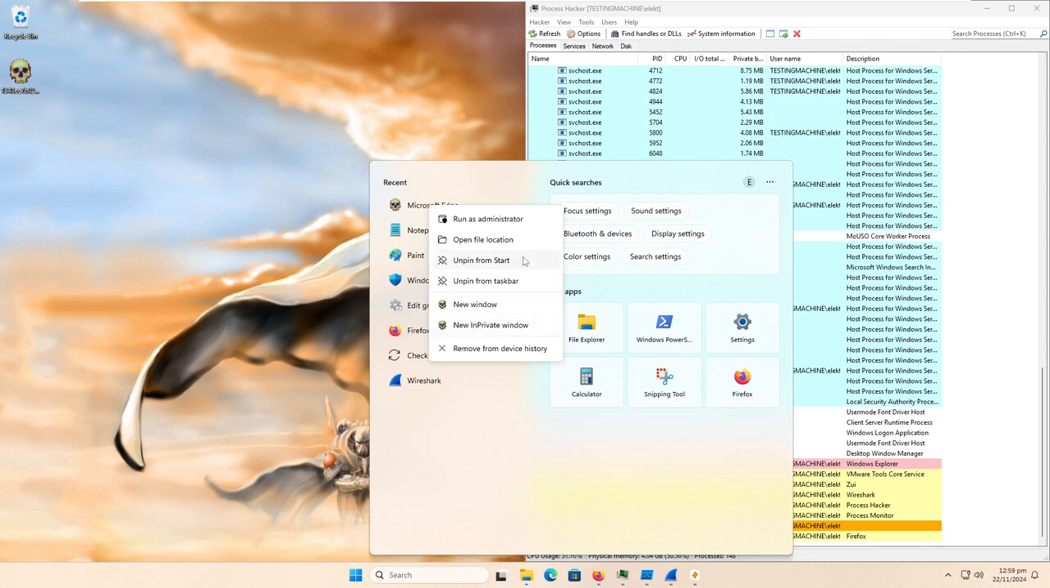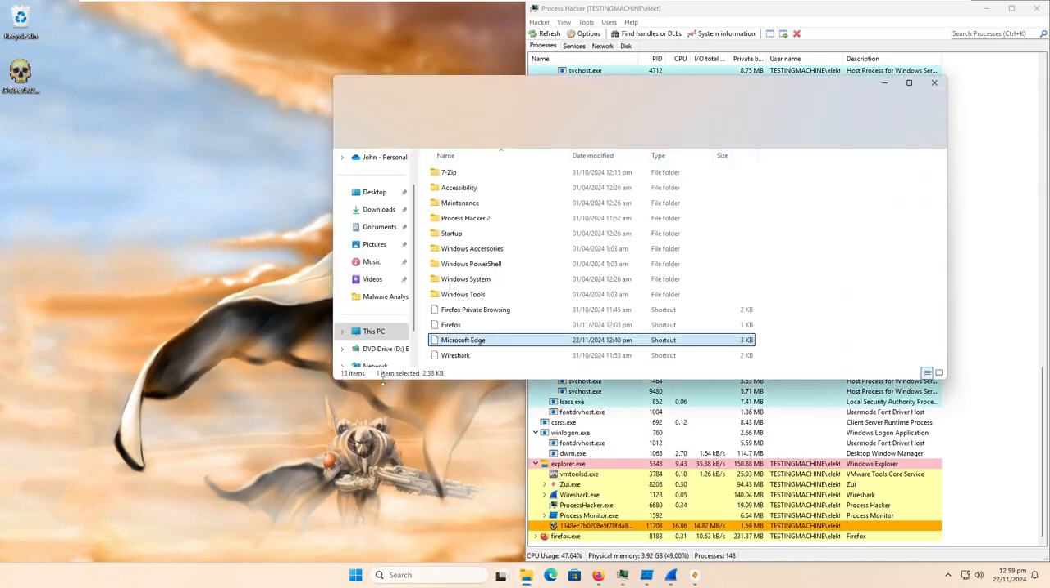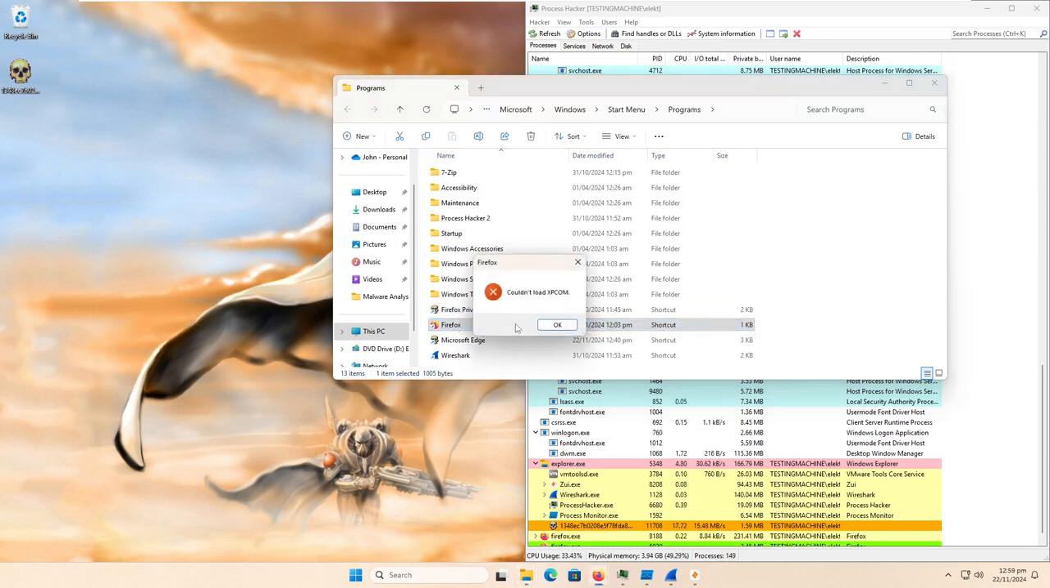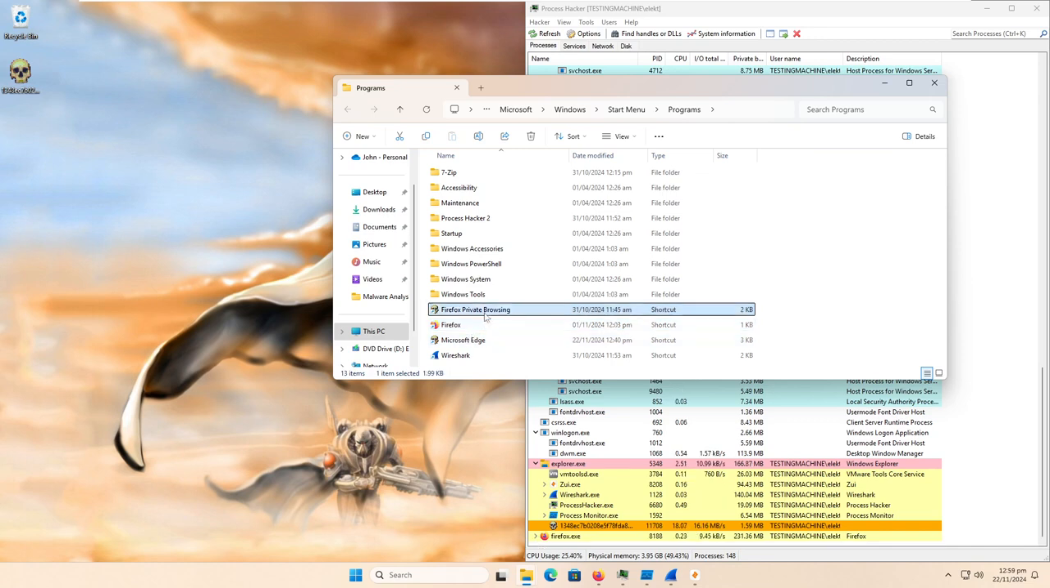Okay. Interesting. Let's open the file location. And, oh, Firefox private browsing has been replaced with the icon as well. Firefox still gives the couldn't load XP.com message, and if we try to open this, it's probably just opening another instance of itself and then immediately killing itself because the main program is still running.